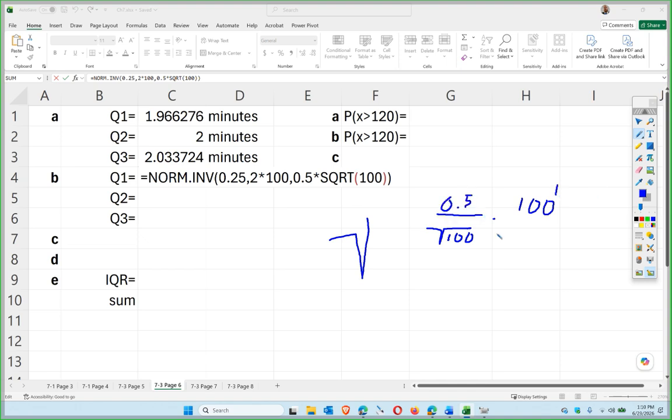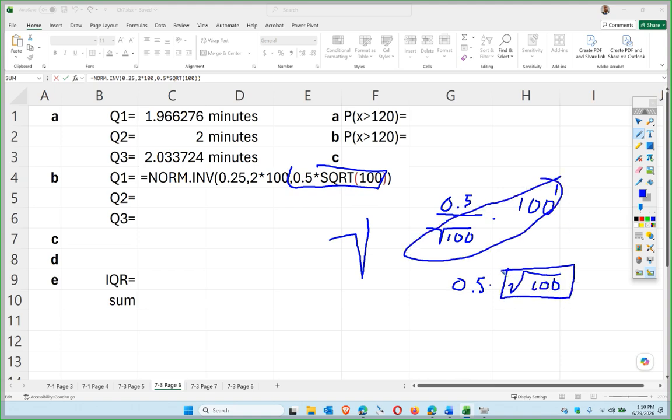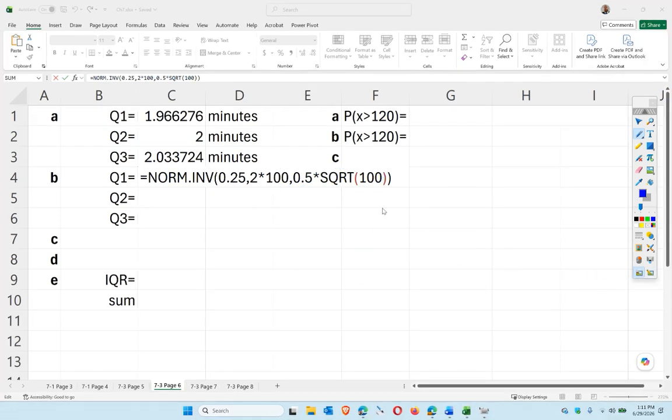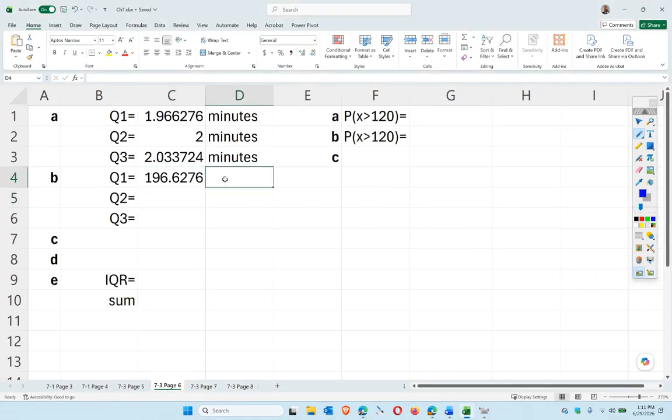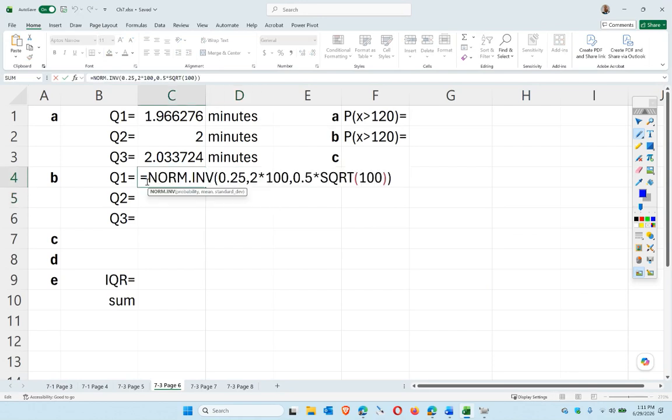Right, because this is the first power, this is the half power, so this is the shortcut way. So 0.5 times the square root of 100 is a shortcut, because this simplifies to this, doesn't it? Because that's 1, that's a half, simplifies to a half, essentially. Okay, so that number of minutes is the 25th percentile, or first quartile. So if I add them all up, that's the number of minutes I will get.